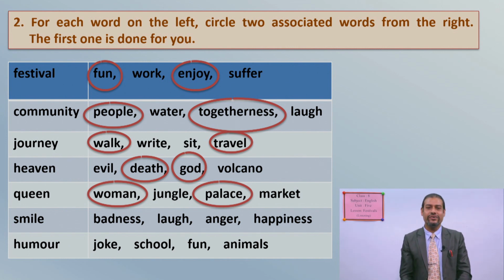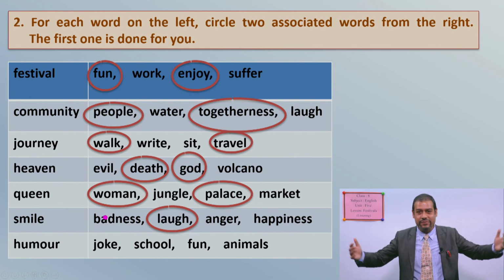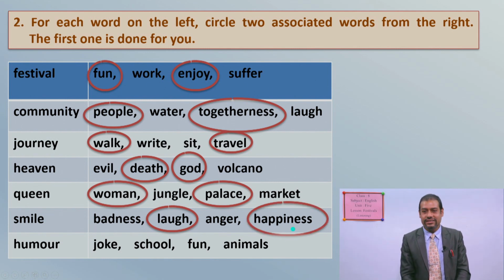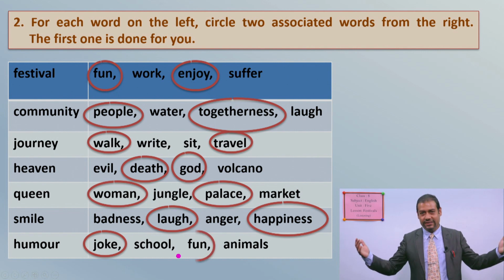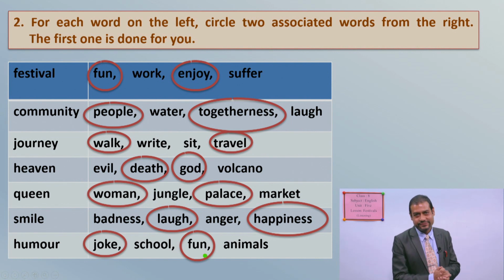The words for you are, let's say, smile. Laugh is related to smile, and smile means happy, no? So, undoubtedly, another word related to smile is happiness. And the last word, humor. For humor, you have to find out joke or school or fun or animals. Yes, you are right. The word associated with humor is joke, and then if there is joke, of course, there is fun. You are good.